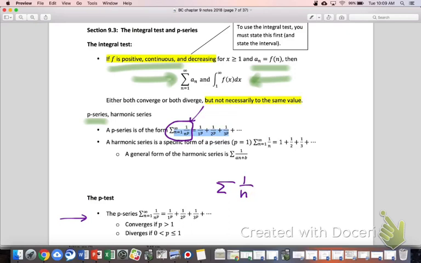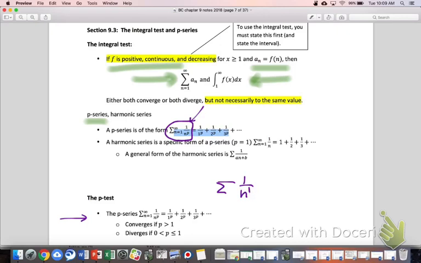If you've got 1 over n to the 2.6, 2.6 is bigger than 1, so that series would converge. As soon as that p-value drops to between 0 and 1, including 1, something like 1/2 for an exponent, that series would diverge. That's what you see from the p-test down below.